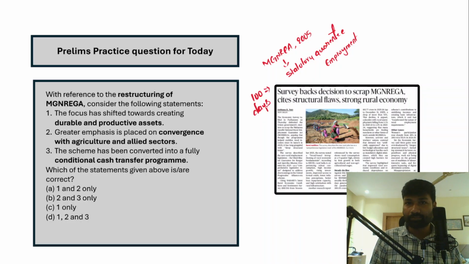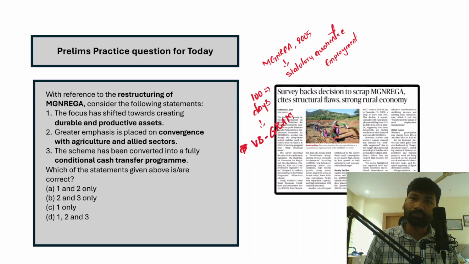So recently, this Manrega program has been restructured by the government, and this has been called as Vikasit Bharat Guaranteed Rozgar and Antyodaya Mission for Livelihoods, right? So Vikasit Bharat Ji Ramji Act has been passed by the Parliament in the year 2025.